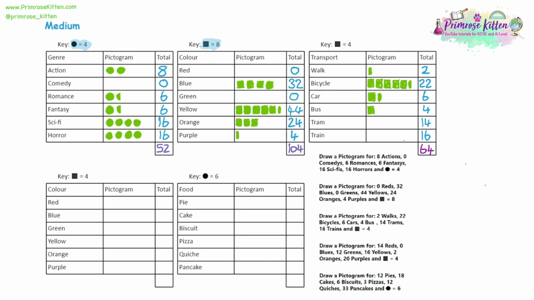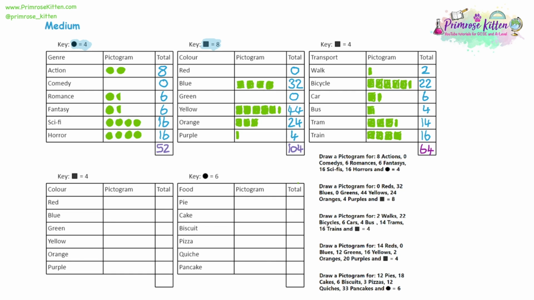For tram, 14. 14 divided by 4 is going to give us 3 full 4s fit in, and then a half of a 4. And make sure the half looks like a half. And then finally for train, 16 divided by 4 is 4. So we want 4 full squares. It helps you line it up with the squares you drew above, just so you get a consistent size.